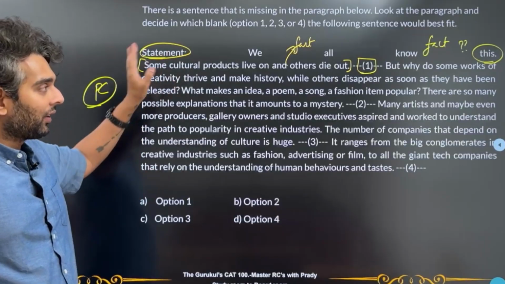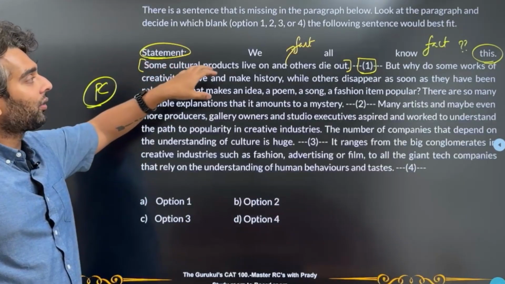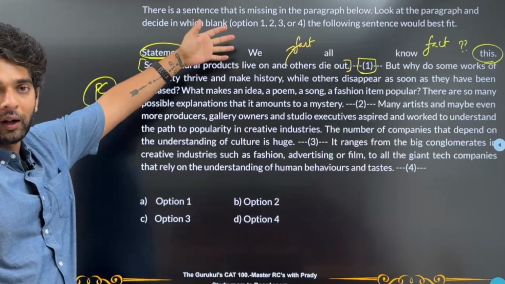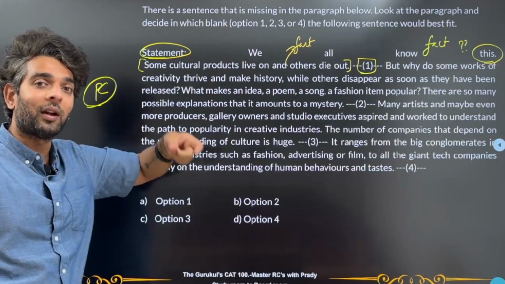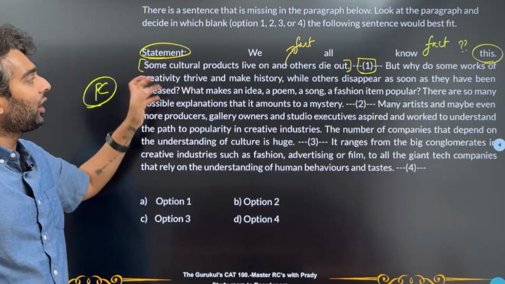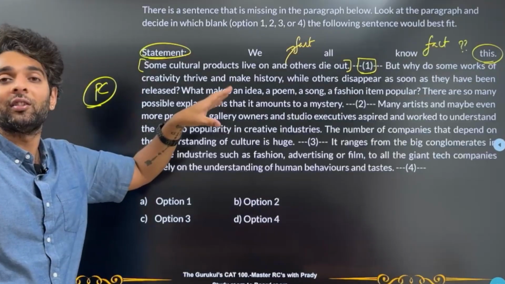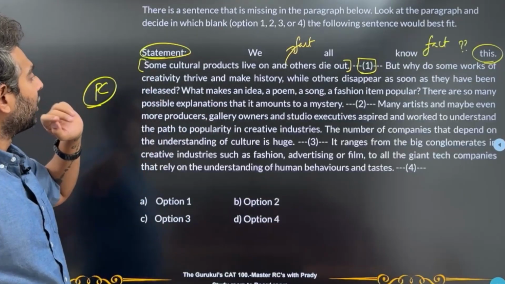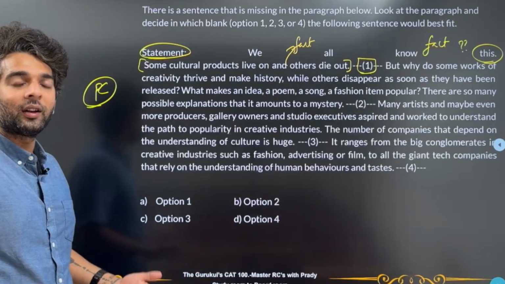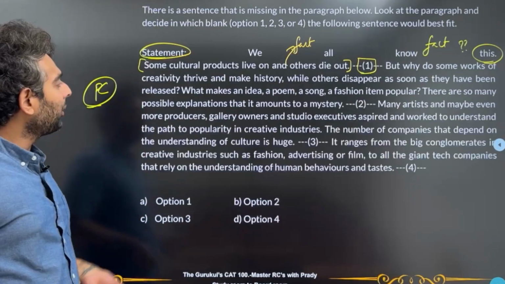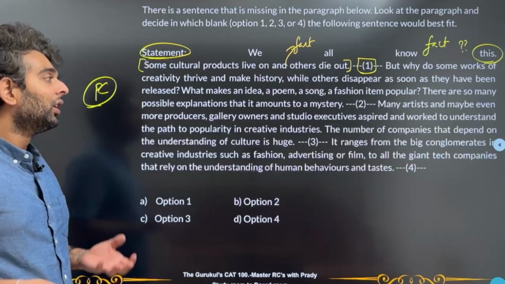Here he's asking, we all know that some cultural products live on and others die out, so we all know this part. Okay, fine, makes a lot of sense. But then he again questions, there's another premise that he's adding. Why do some works of creativity continue to be and make history while others just fade away? What makes an idea, a poem, a song, a fashion item popular? There are so many possible explanations that it amounts to a mystery.